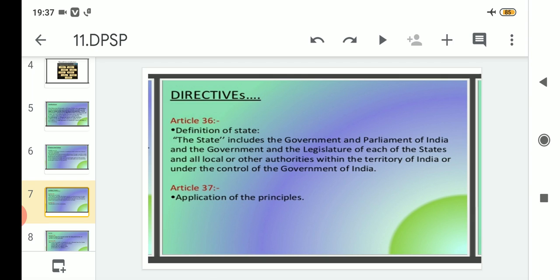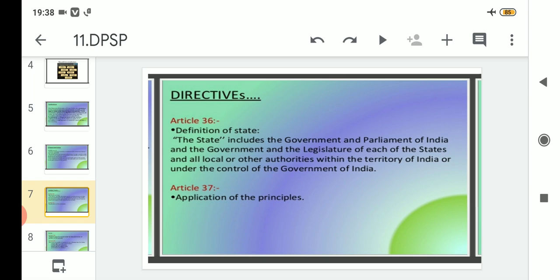So in simple words, what does the definition of state include? Number one is the central government and Parliament of India, the first hierarchy. Number two is the state government and the legislature, that means every state. And number three is the third tier of government present in India, that is the local level government or the municipal government. So all these three levels of hierarchy are included under Article 36, which expresses the definition of a state. Clear? Try to remember this.